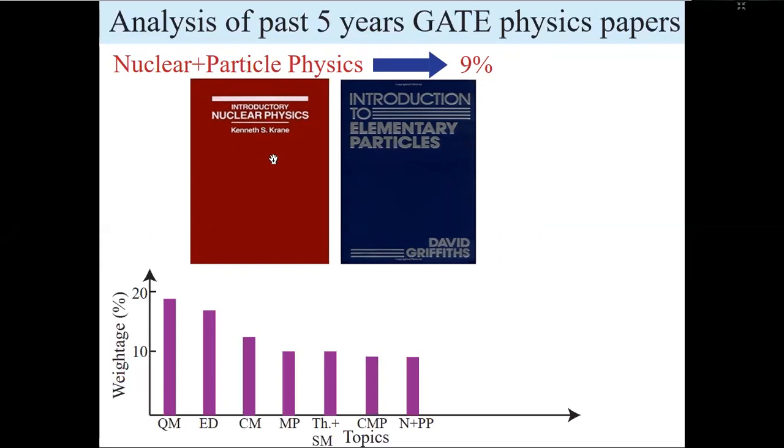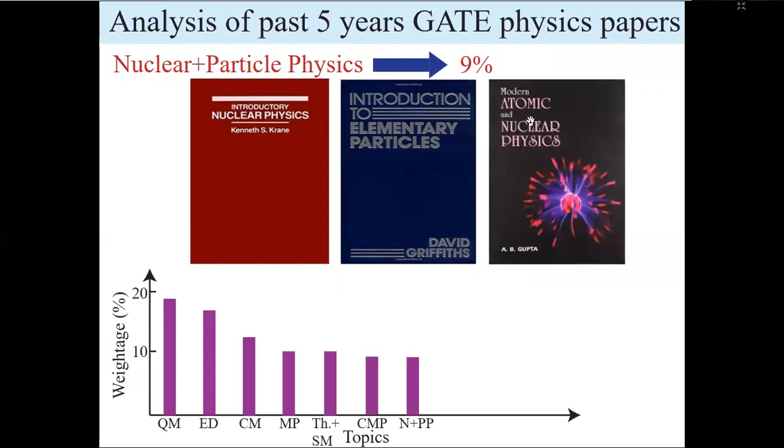And for nuclear physics, Krane is very good for concepts, but I don't think there is any solved problem book. So you can go through this one for solving problems in nuclear physics. From nuclear physics they will ask some very common problems on shell model, then binding energy, those kinds of things. I guess you will find such problems in this book. So this is all about this topic.